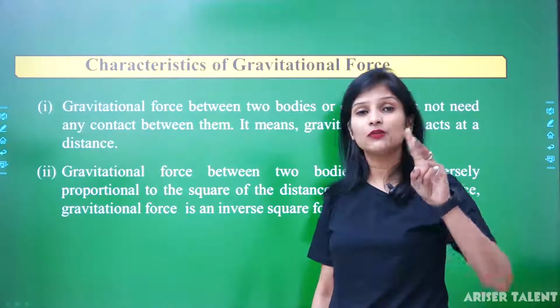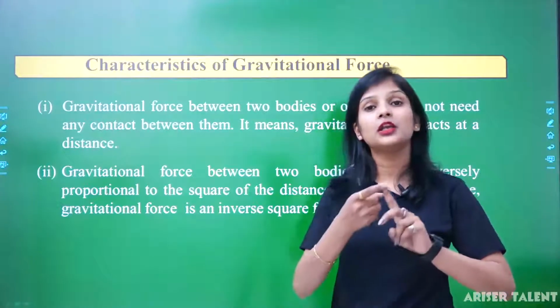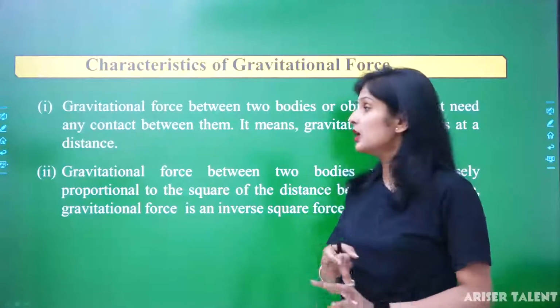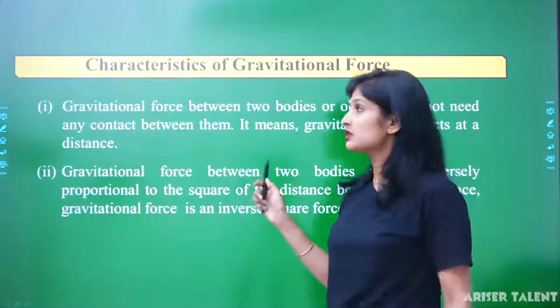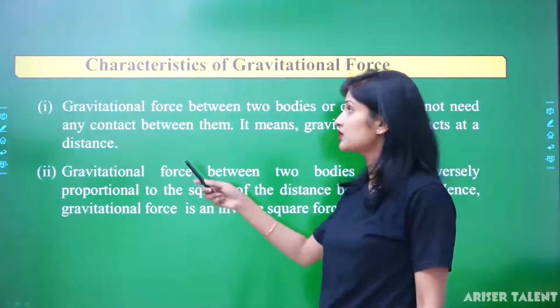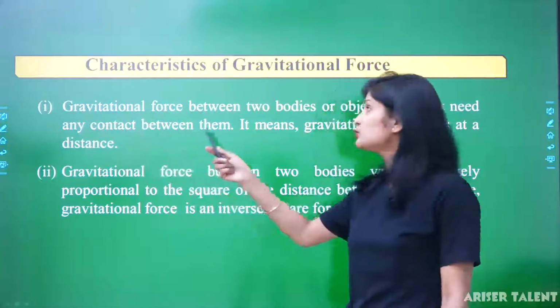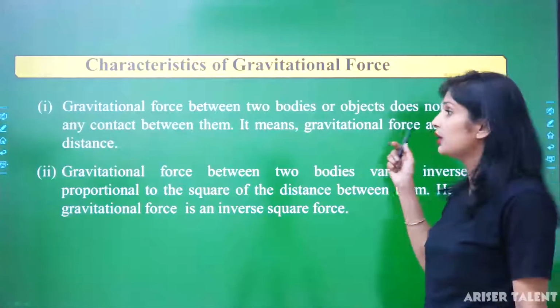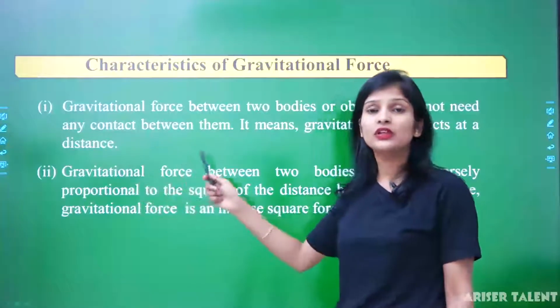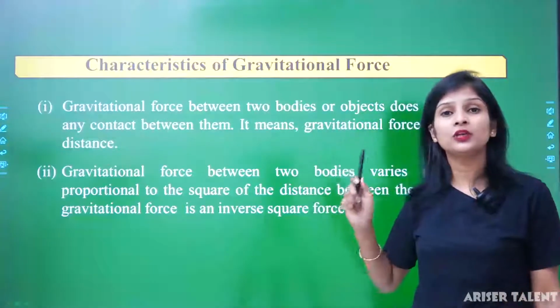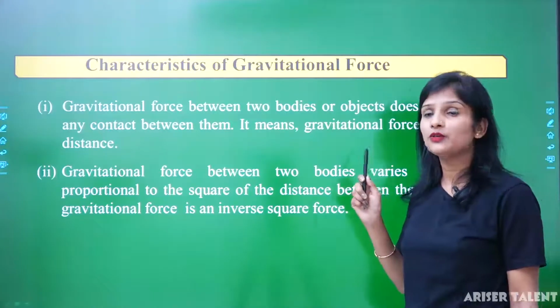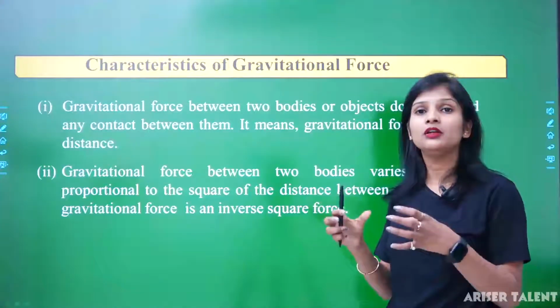Okay. There is a difference between the importance and the characteristics of the universal law of gravitation. If we talk about the characteristics, then what are the characteristics of the gravitational force? Gravitational force between two bodies or objects does not need any contact between them. First thing is that there is no need to be in contact. It is a field force, and the objects can be in non-contact.